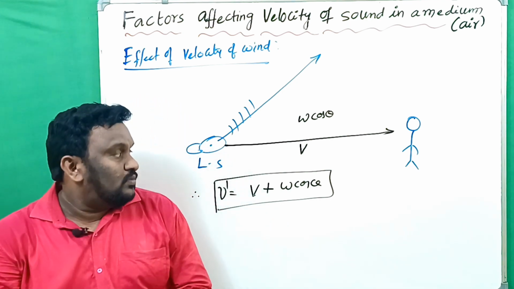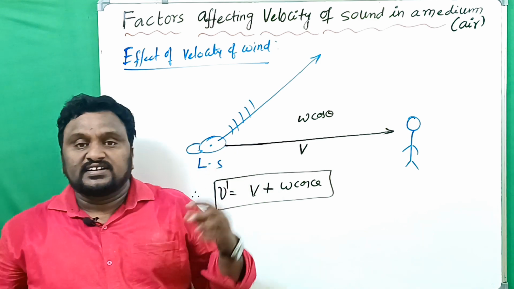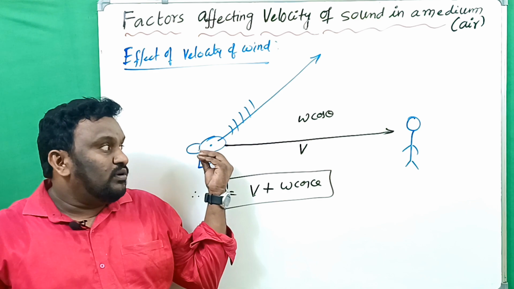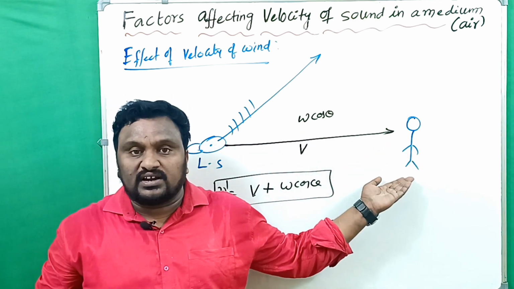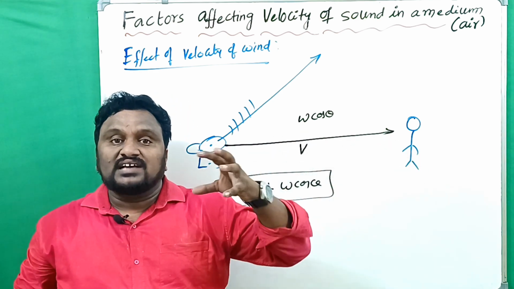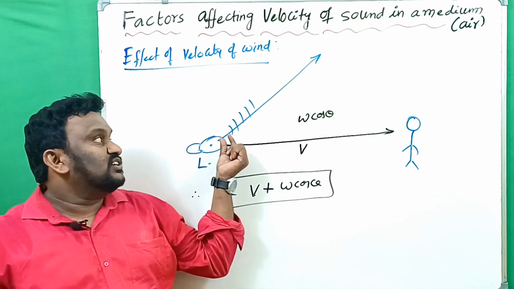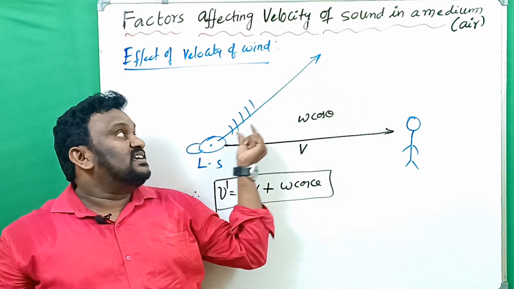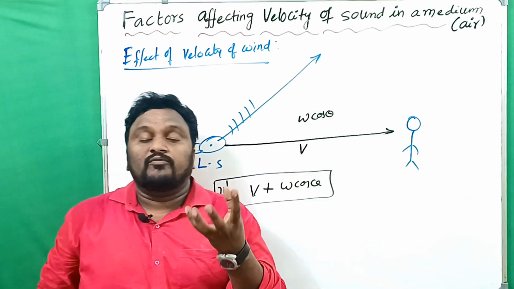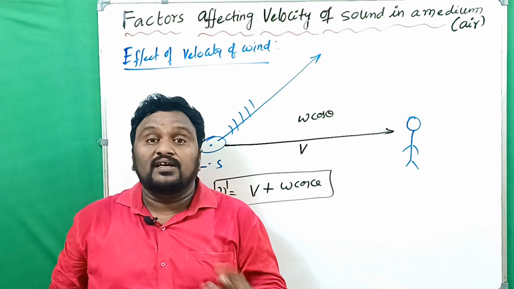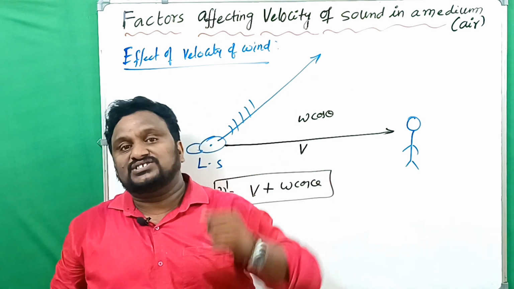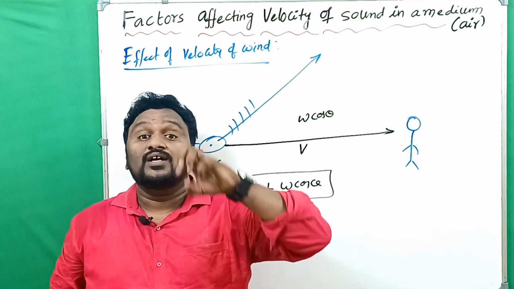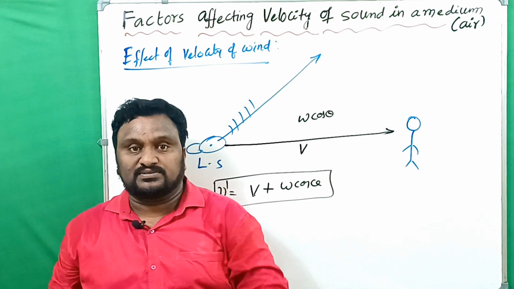Here there is one loudspeaker that releases some sound waves. Clear? Those sound waves are moving towards one observer. It's very clear. But the velocity of wind is in this direction. Clear? When the wind velocity is in this particular direction, the wind always tries to bring the medium also in that direction. The wind tries to bring the medium particles in the same direction.